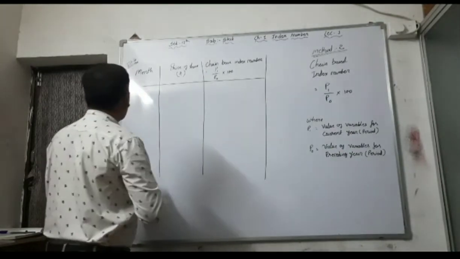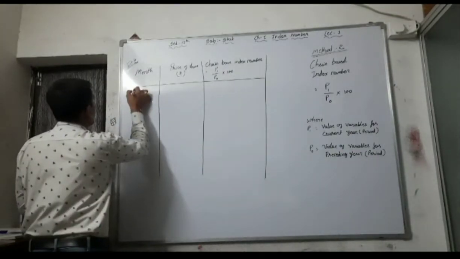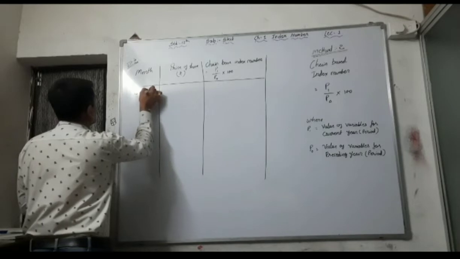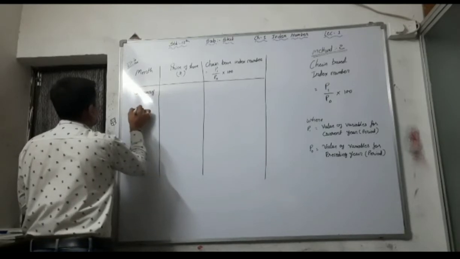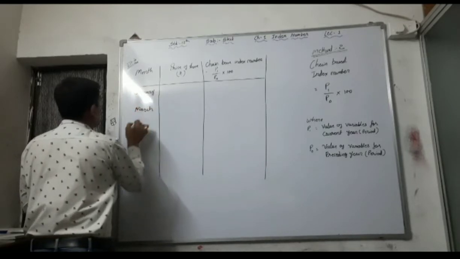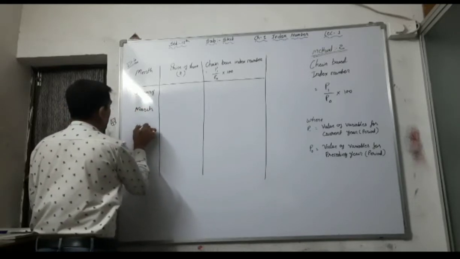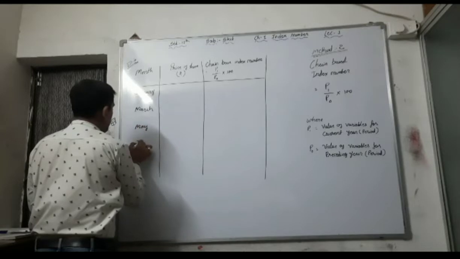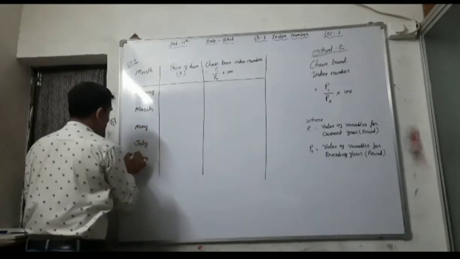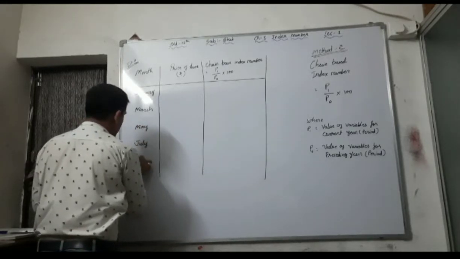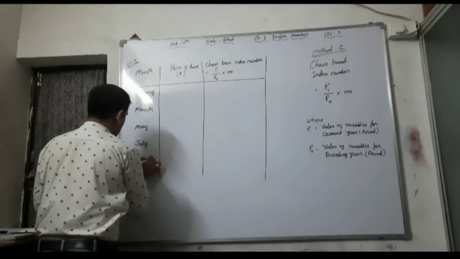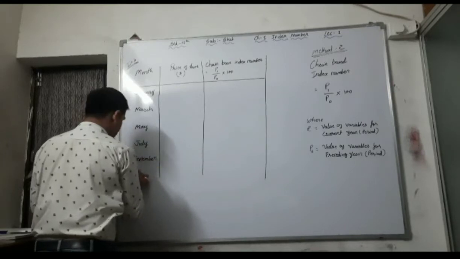First of all write down January, then March, leave one line, then May, then July, then September, and then November.